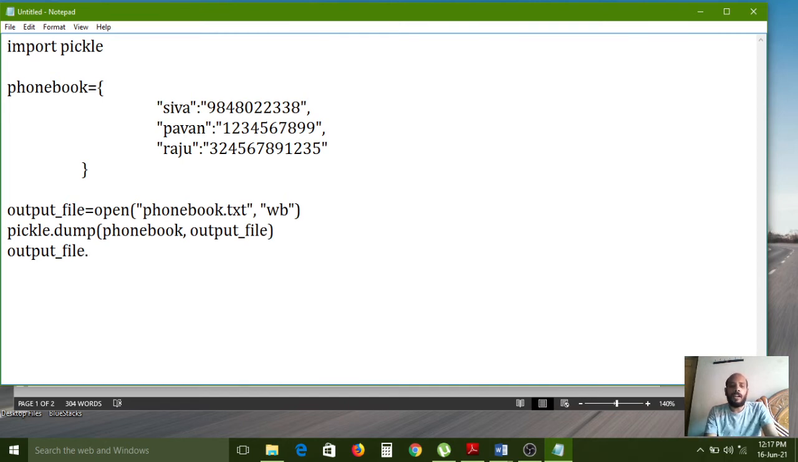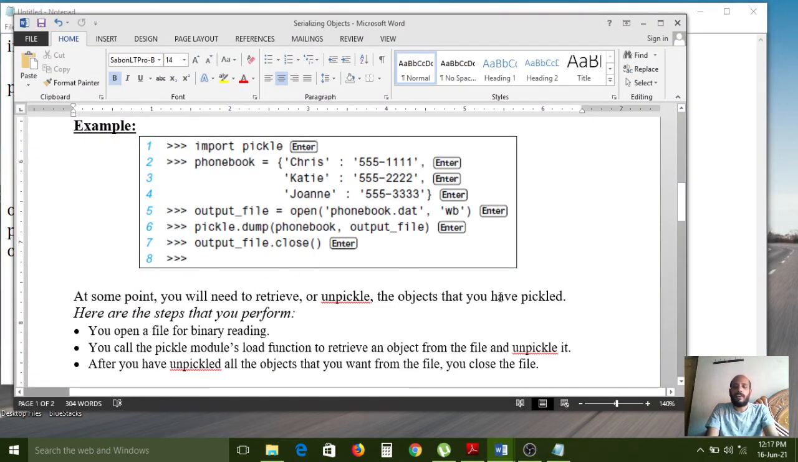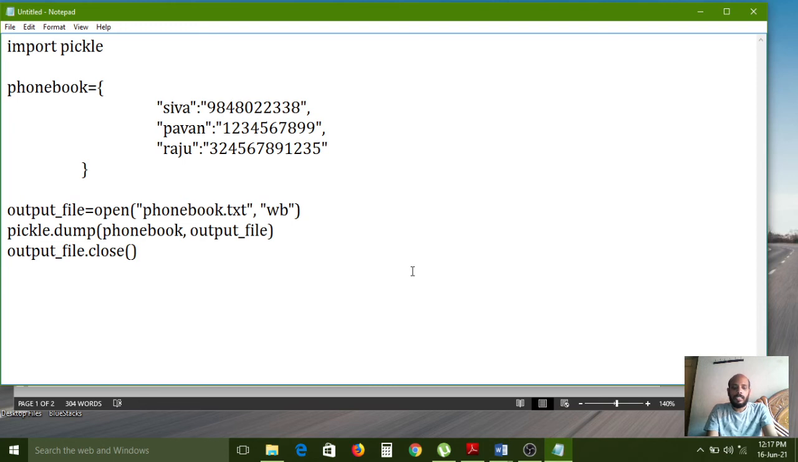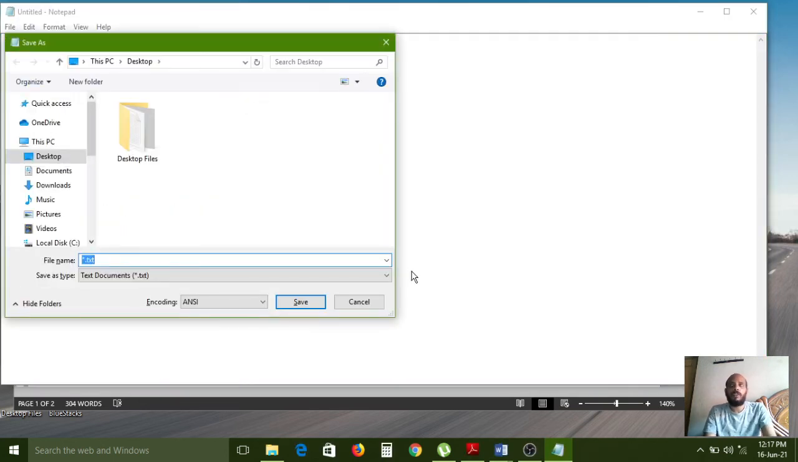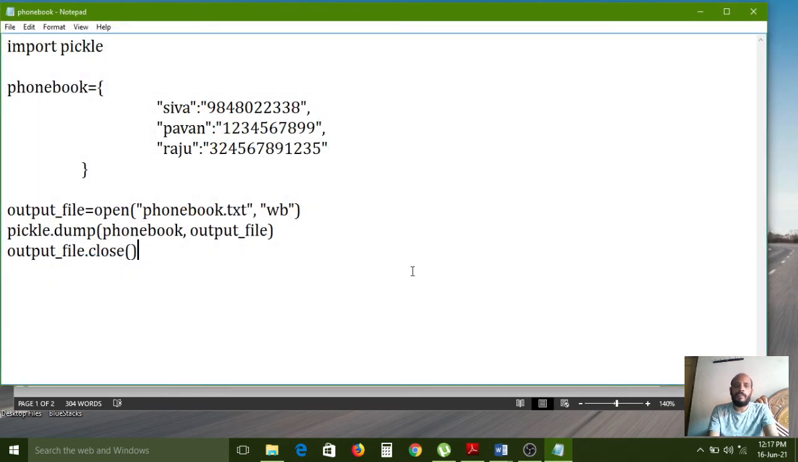And now output_file, we need to close that file because till now it has been open. So now we have to close that file. Now I am saving this entire file, that's it. And now I am going to save it with a valid name, nothing but phonebook. Phonebook.py is the extension of Python programming, and now I am saving it on the desktop.